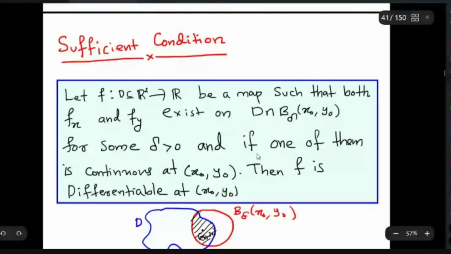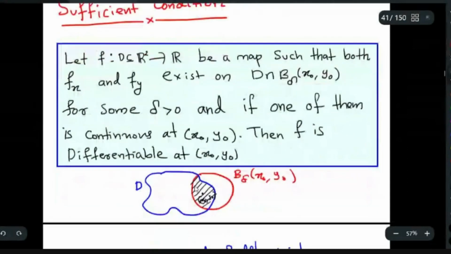If one of them, either fx or fy, is continuous at x0 y0, then f is differentiable at x0 y0. So to guarantee differentiability, first you have to check that the partial derivatives exist on the entire region around the point, and one of them has to be continuous there. Then f is differentiable at x0 y0.